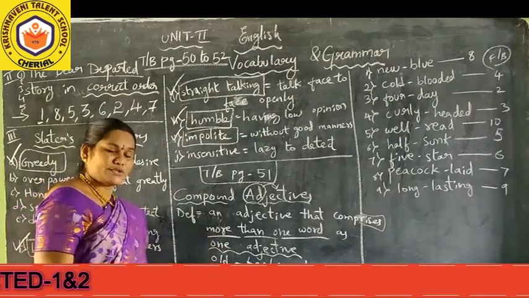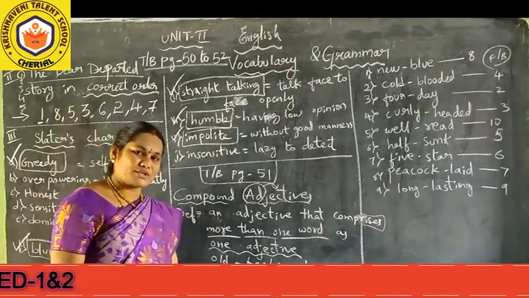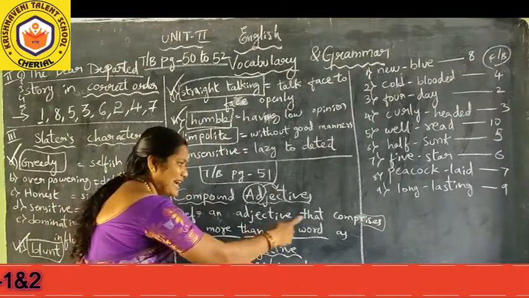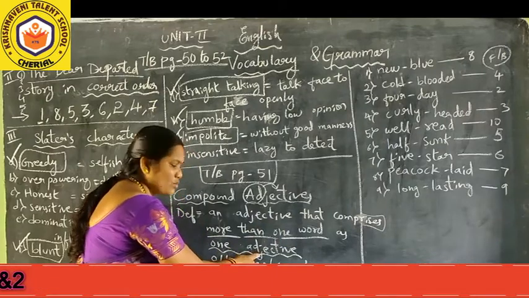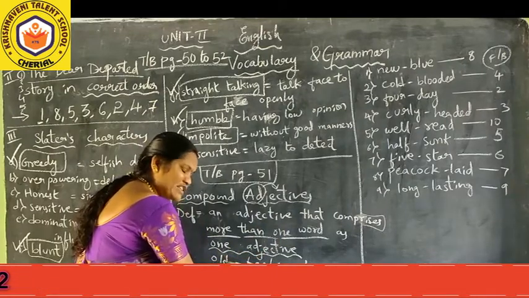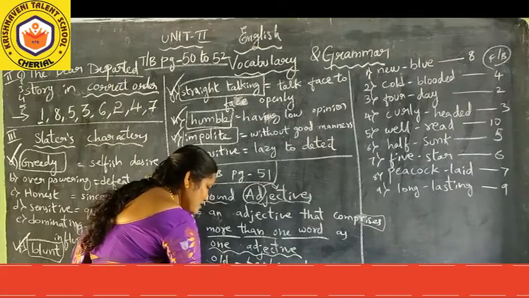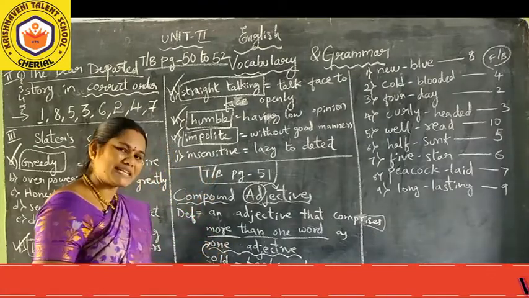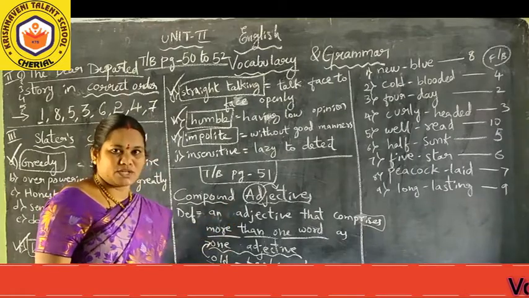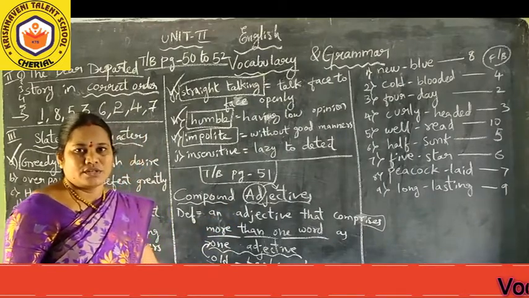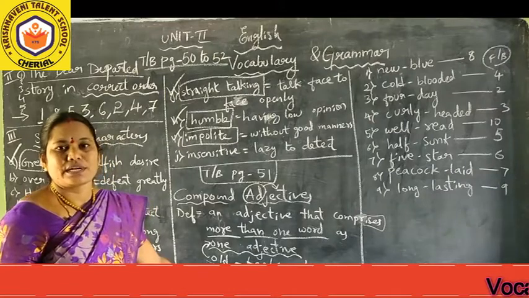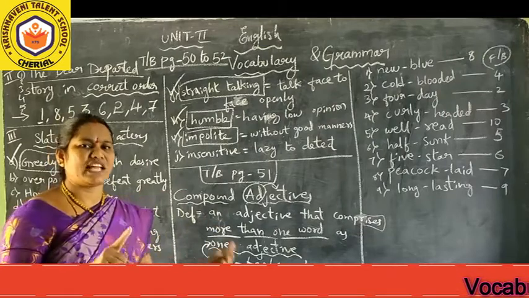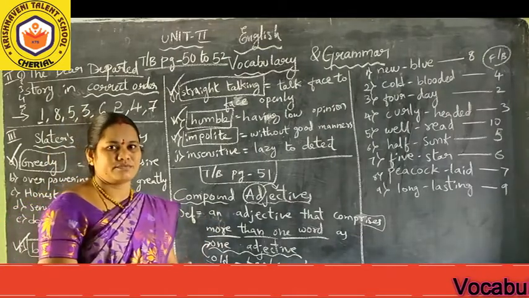Old is one adjective, fashioned is one more adjective. We are joining 2 or more words and making it function as one adjective. So these 2 words which are joined with one hyphen, this total word is acting as one adjective. So we can't say simply adjective, we have to say compound adjective. I hope you have understood. What is a compound adjective? Simple. 2 adjectives put together with a hyphen to make one adjective.